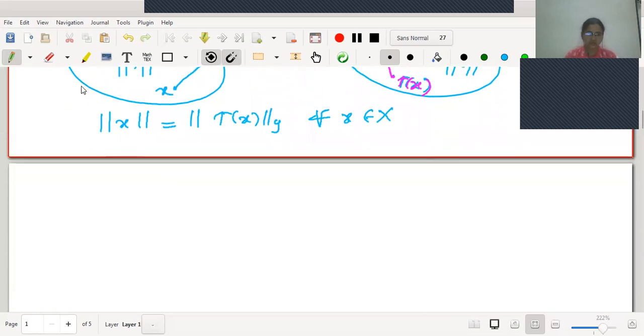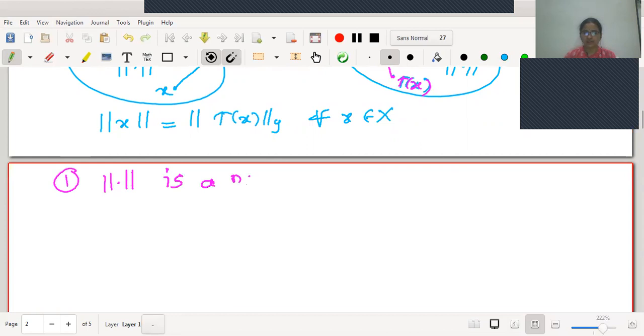In the first step, what do we want to prove? What we want to prove is that this is a norm on X. This is what we want to prove actually, right? Now, if I want to prove that this is a norm on the linear space X, how many things should we verify? Easily, one can say that there are 4 conditions to verify. We will go for the conditions one by one.